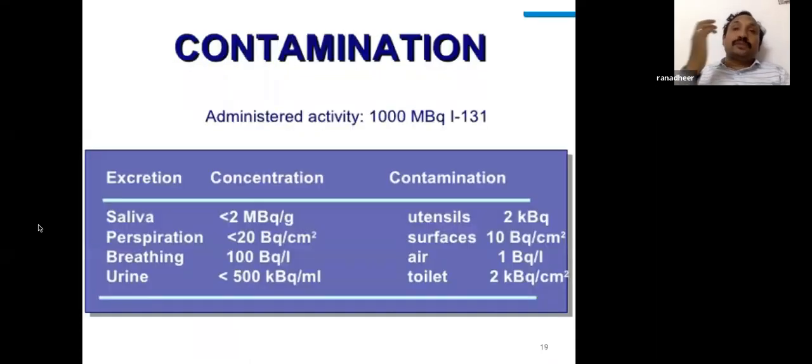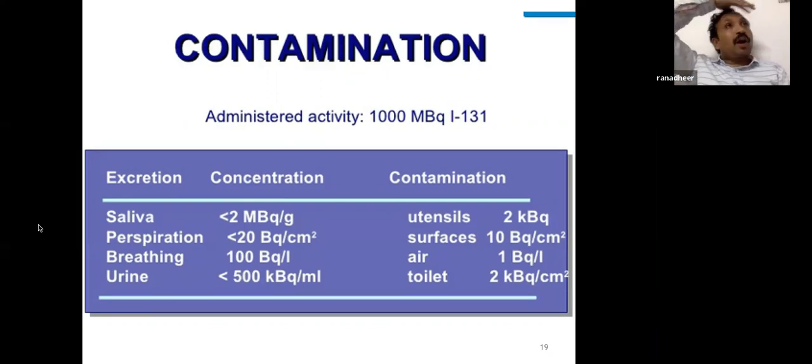Why are we worried so much about iodine? If you have 1000 megabecquerel, that is almost 30 millicurie, saliva also secretes it, and perspiration also secretes it. When we had no AC in one of our iodine rooms, the iodine rooms are made of concrete, so the patients would perspire so much.